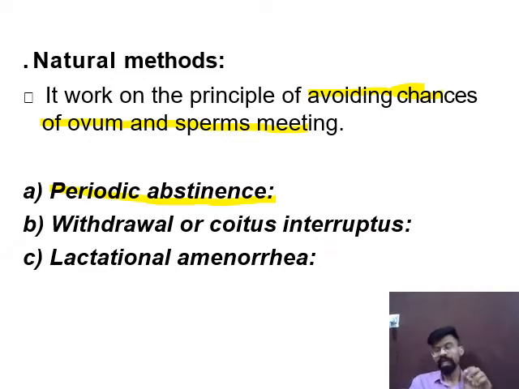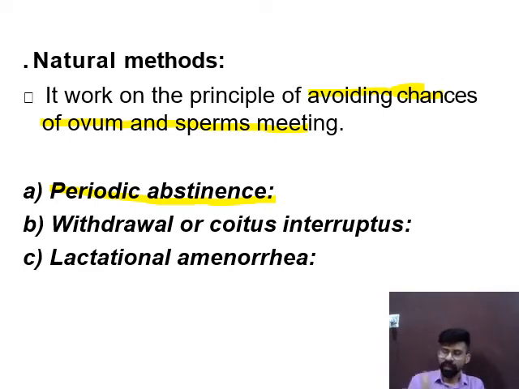And the female egg is active near about 24 hours to 36 hours. Means near about 1 day the female egg will remain active when it is released from the ovary. We keep a margin, that is 13th day, 14th day and 15th day. It is the high-risk time where sperm and egg get fused. And in this method we do not want the fusion of male and female gamete.